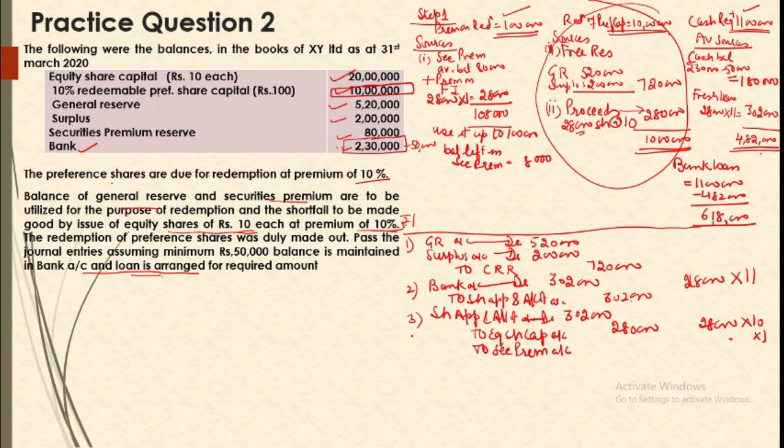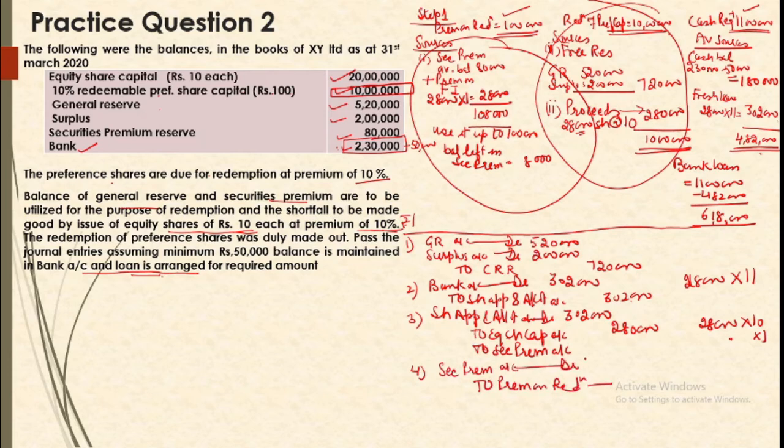Now after this we will be providing for premium, right? So we are utilizing securities premium only. So securities premium to premium on redemption of preference shares. We need 1 lakh, so we are providing completely from securities premium.